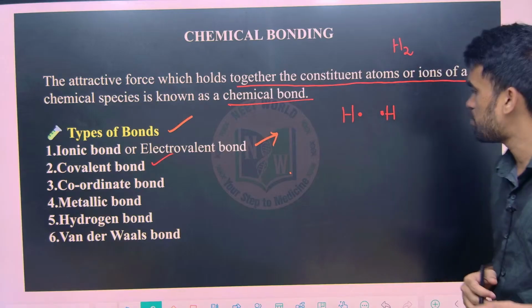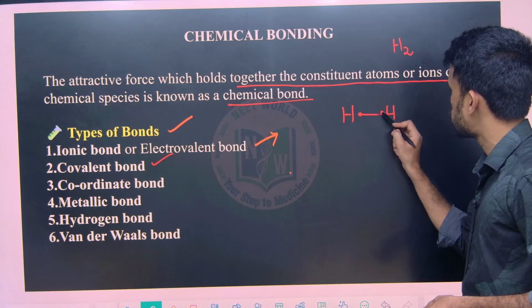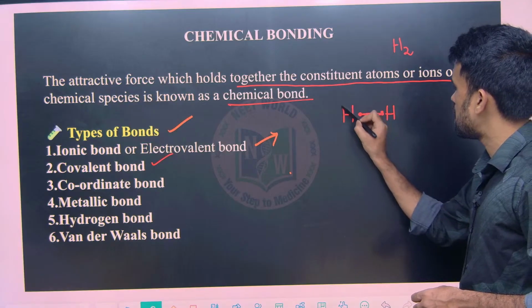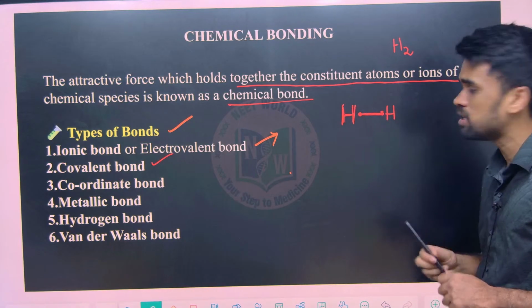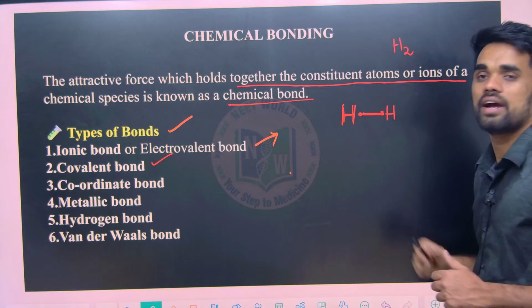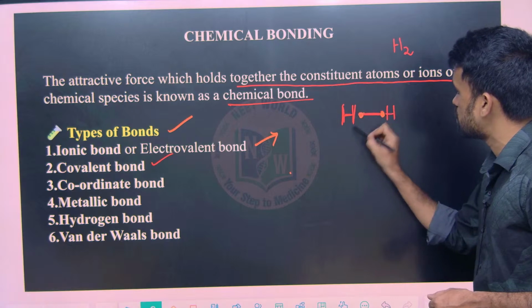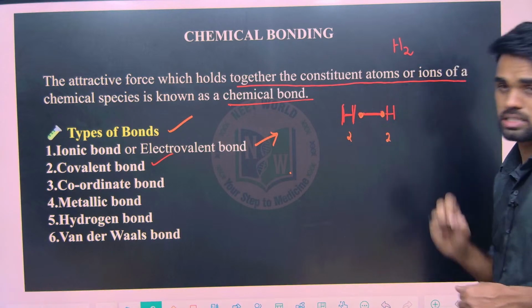Now what happens? If they share this electron together like this, they can make a bond. How many electrons are there with each of these hydrogens? So 2 electrons with each hydrogen, I can say. Why? These are mutually shared now and belong to both of them. So 2 electrons here, 2 electrons here.